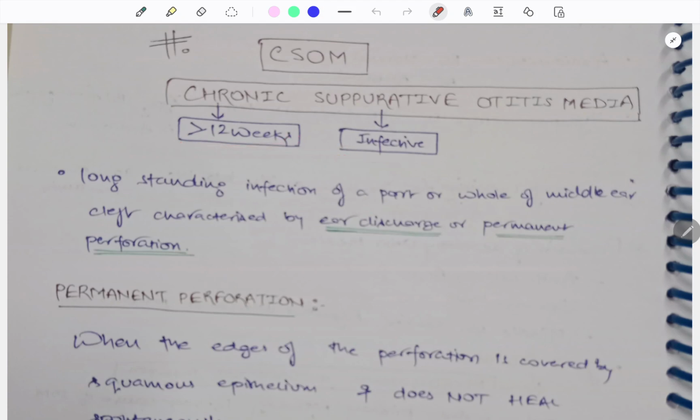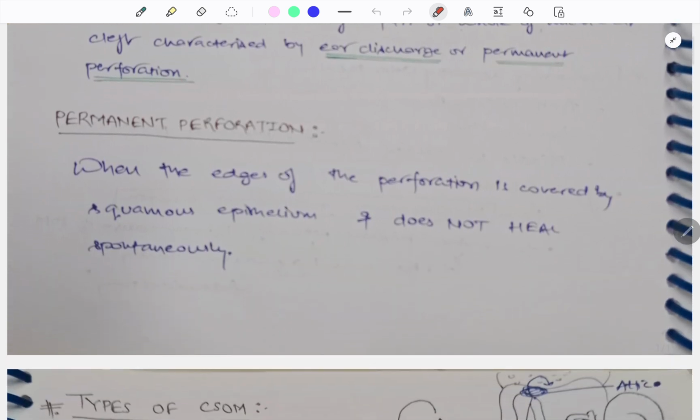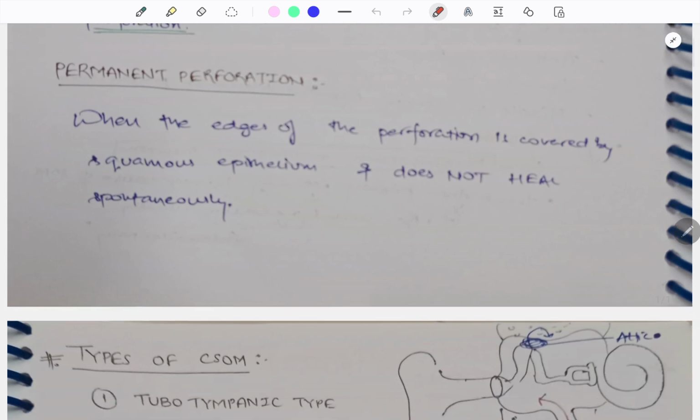So CSOM is a long-standing infection of a part or whole of the middle ear cleft characterized by ear discharge or permanent perforation. So what is permanent perforation? When do you call it a permanent perforation? When the edges of the perforation are covered by squamous epithelium and do not heal spontaneously, we call it a permanent perforation. Okay, so it is characterized by ear discharge and permanent perforation.